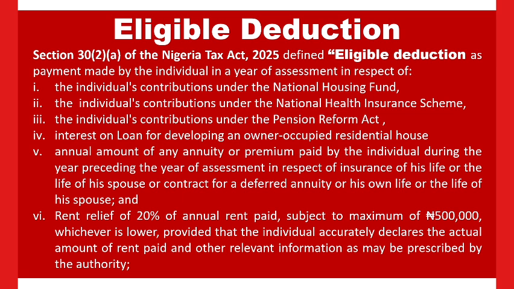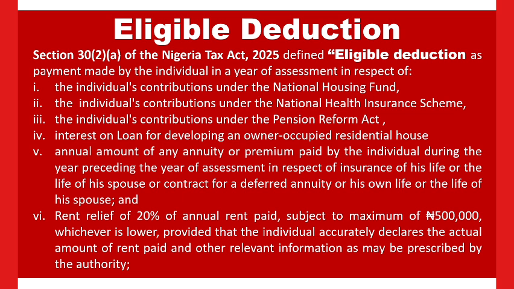So before we can say the annual rent and your rent relief allowance, we are going to start using 500,000 when the total rent you paid is greater than 2.5 million. Suffice to say that, for calculation. But in most cases, as described by the law, your rent relief allowance is going to be the lower of 500,000 or 20% of the actual rent paid.